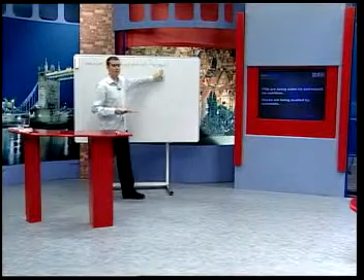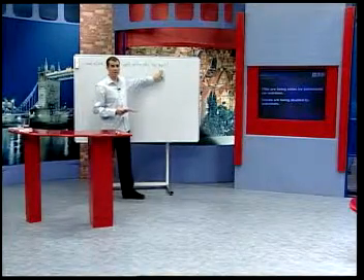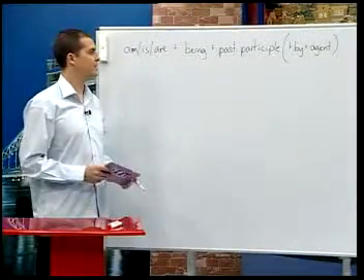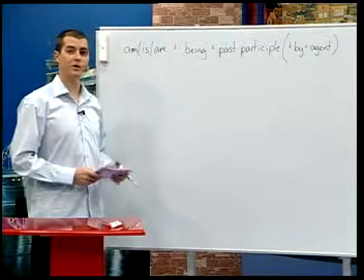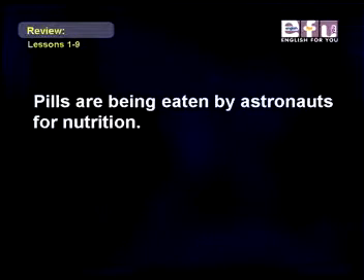Just remember, agent is the person who does the verb. That's am, is, are, being, plus past participle, plus by or agent. So in the first sentence, pills are being eaten by astronauts, and the agent is the doer.